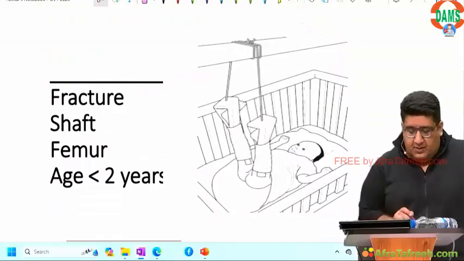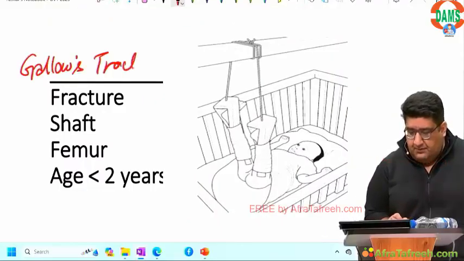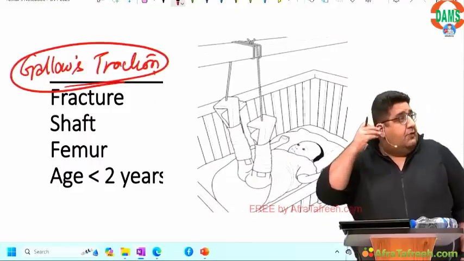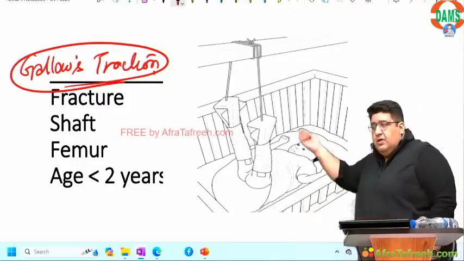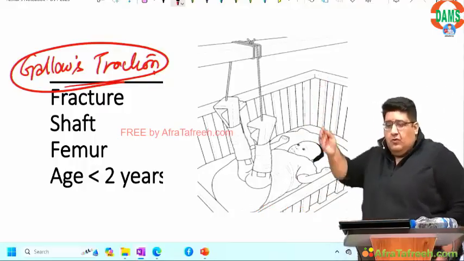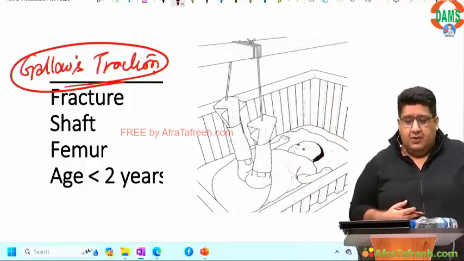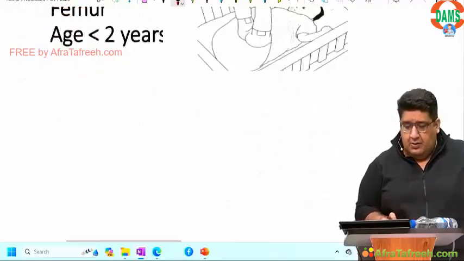What is the name of this very frequently asked image-based question? Gallows traction. Fracture shaft of femur, children less than 2 years of age, buttock should be off the bed, both the legs should be up, tied up with a rope, upside down. Gallows traction. Practically we don't follow it much, theoretically yes we do.